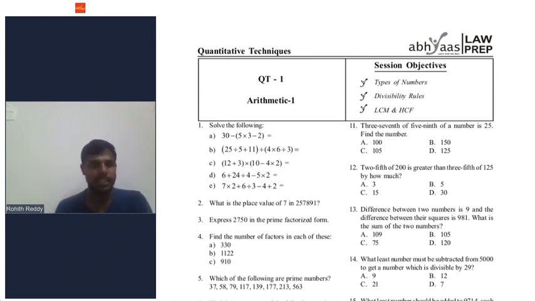Okay, Bhumi got 16. Any more answers? The number of factors of 330.